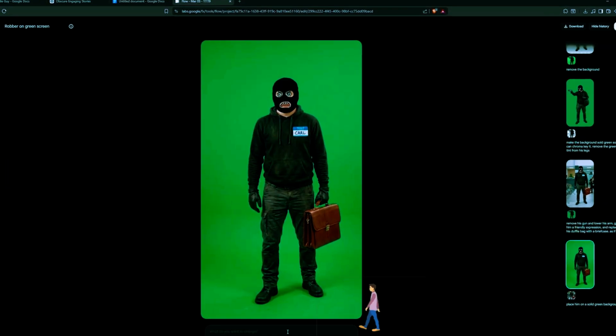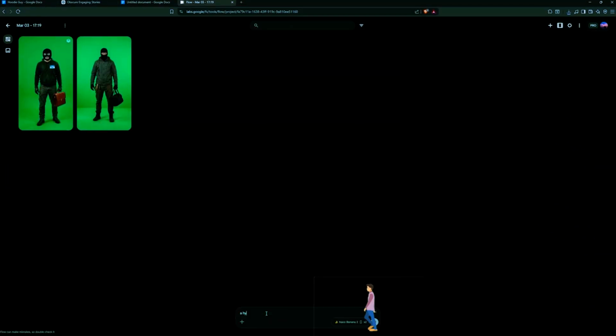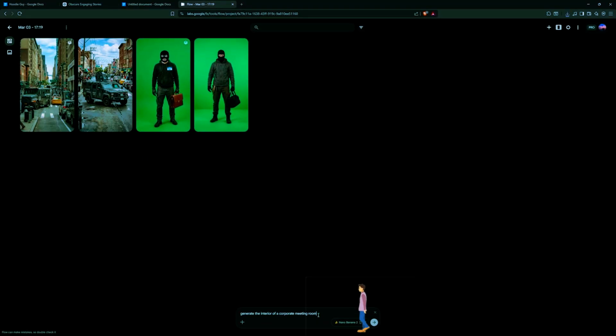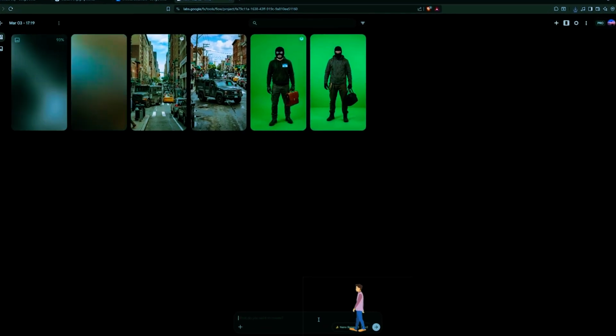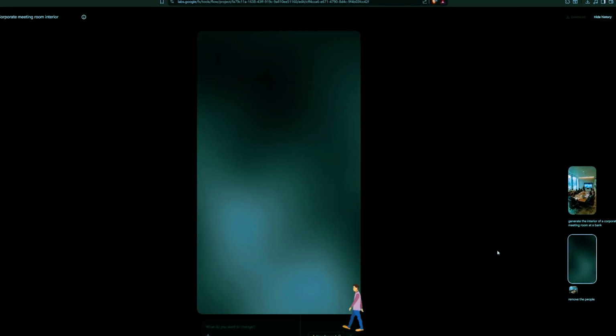You can see this is my character for the job interview, for example, and then you need to generate the background images. Just paste in the background image prompt you got from ChatGPT, or make one yourself. So for each scene, we have our character and our background visual. Alright, so just go ahead and generate all your scenes.